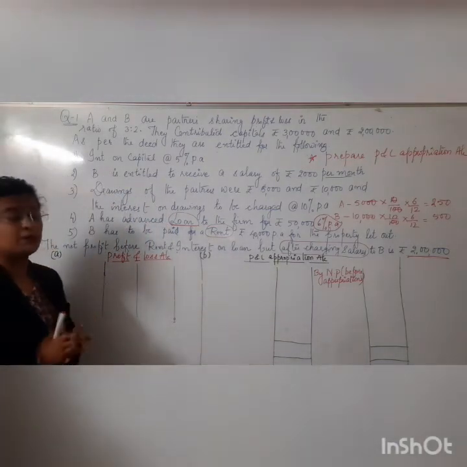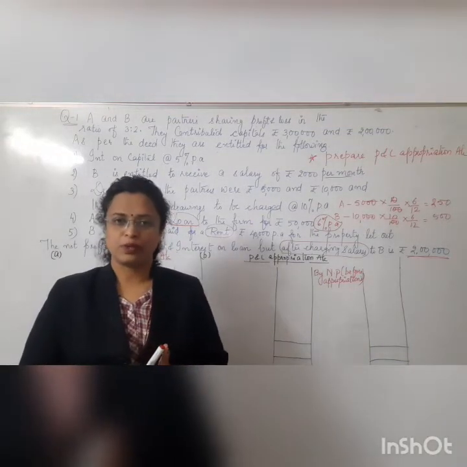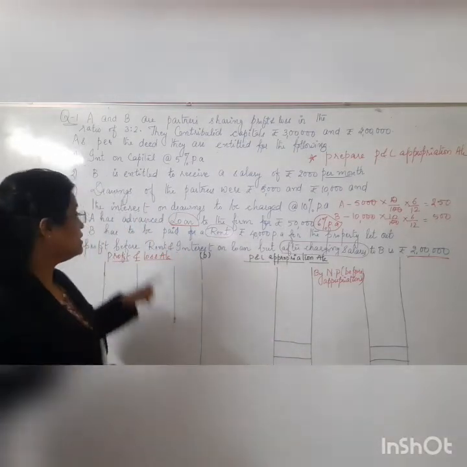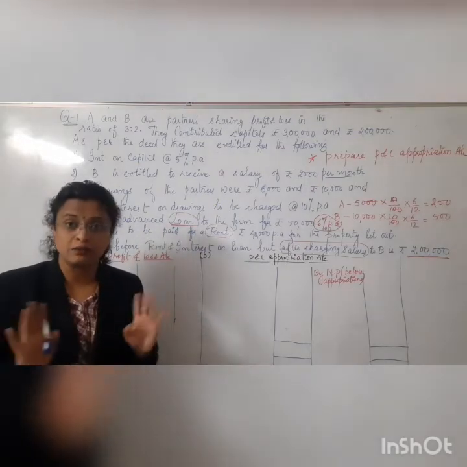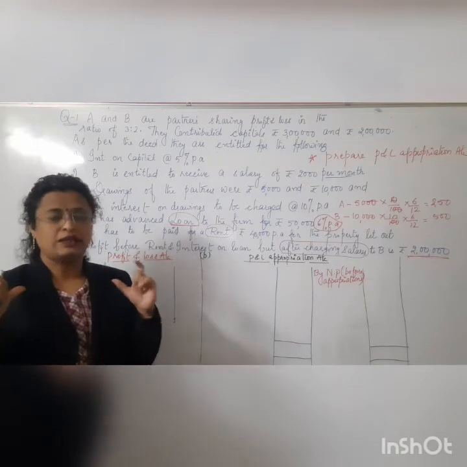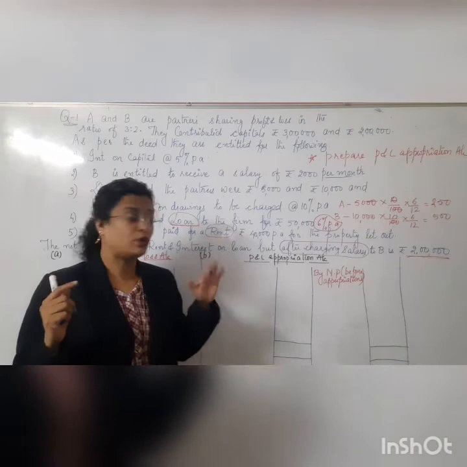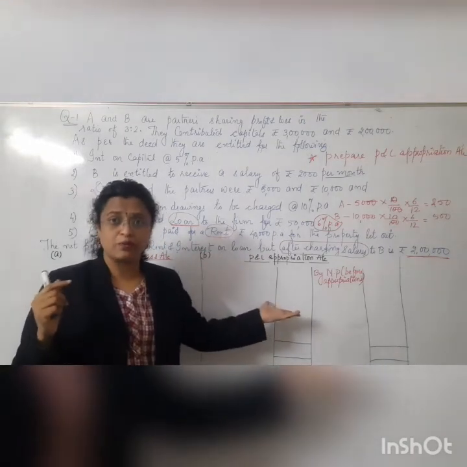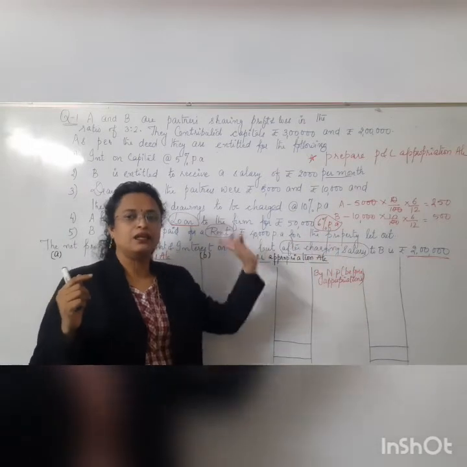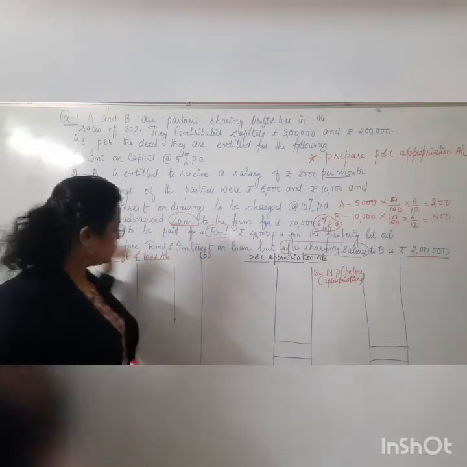So children, this is the question. Based on this very particular information, we are supposed to make the P&L appropriation. Now, there are two conditions given to us in the form of charges. So that's the reason we can't directly make the P&L appropriation here. Rather, first we need to make one small account, that's what we call a P&L account, in order to treat these charges. You can directly make the P&L appropriation account also, but in that situation, kindly deduct these charges from the profit and then show the profit over there. Okay, so I am going through a systematic way.